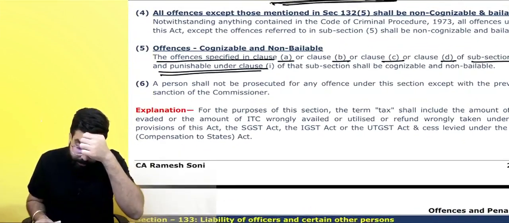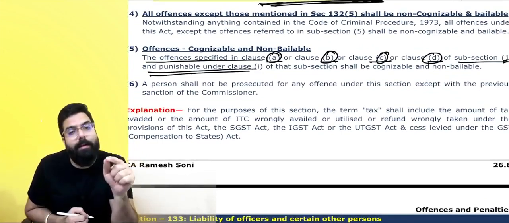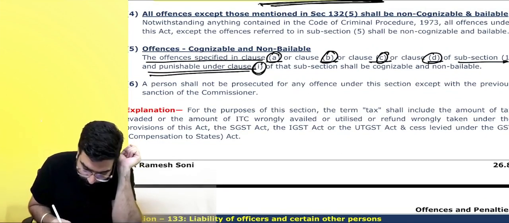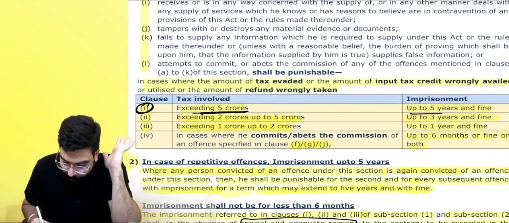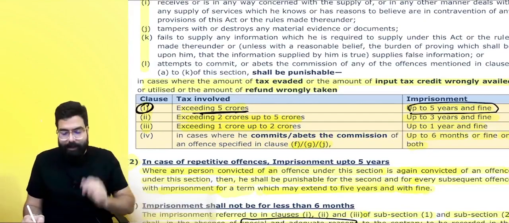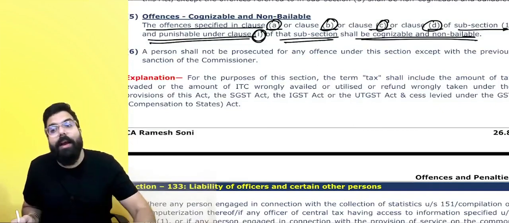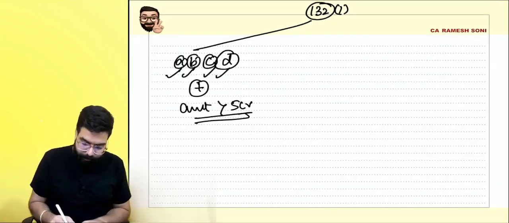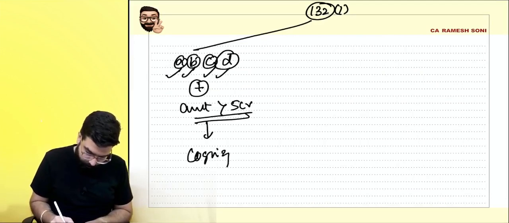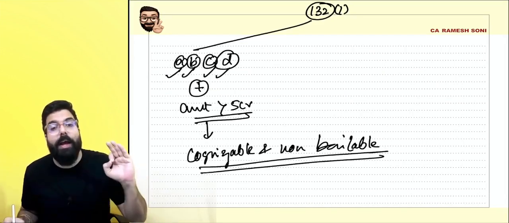It says where the offense is A, B, C, D of subsection 1 of section 132 and punishable under clause 1. What do you mean by punishable under clause 1? The amount exceeds 5 crore rupees, means where you are going to jail for 5 years, the offenses of that subsection shall always be cognizable and non-bailable. Do you guys remember cognizable and non-bailable? They are severe offenses. They are cognizable and non-bailable.